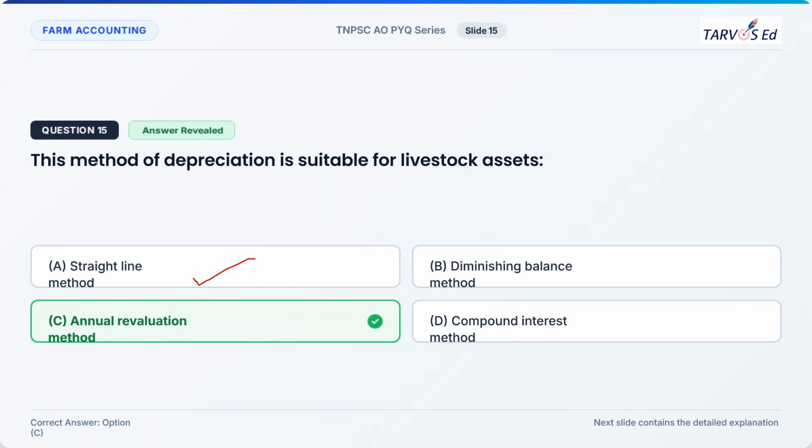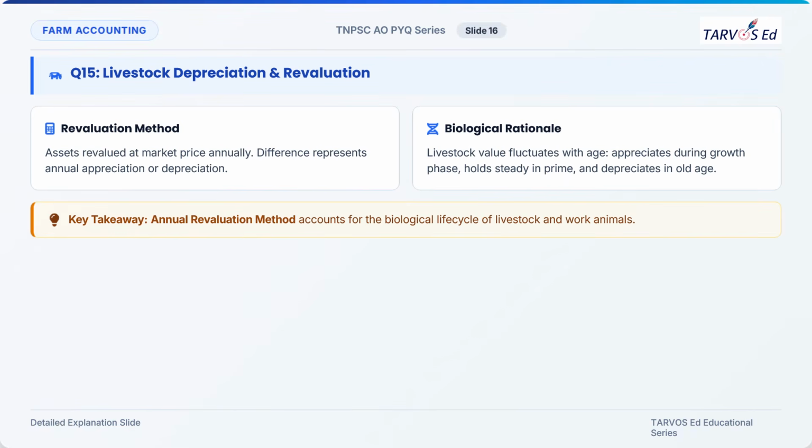In the sum of year digits method, we go for a fraction. Each year we give a different fraction, and the fraction multiplied by the amount to be depreciated gives you the depreciation amount. And for livestock, we exclusively use the annual revaluation method because each year the value of the livestock varies. If you see the explanation here, the asset is revalued at market price annually. Each year the market price varies.